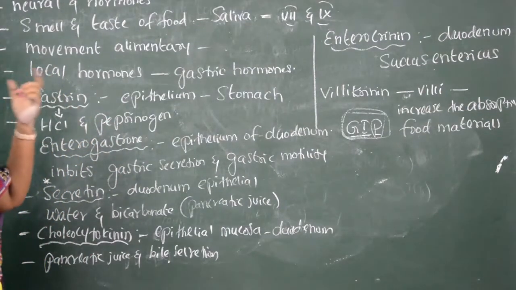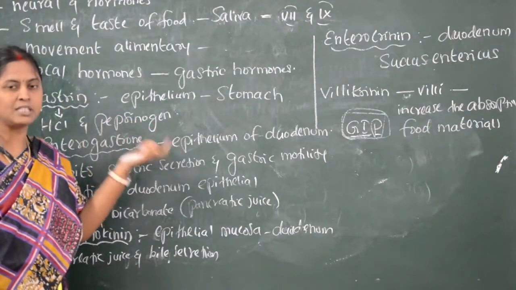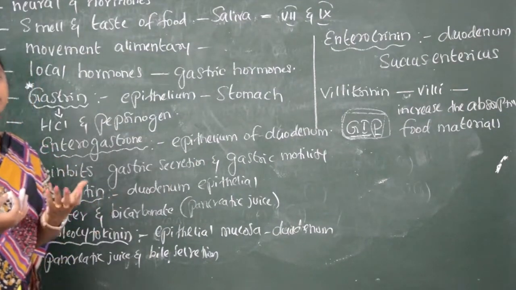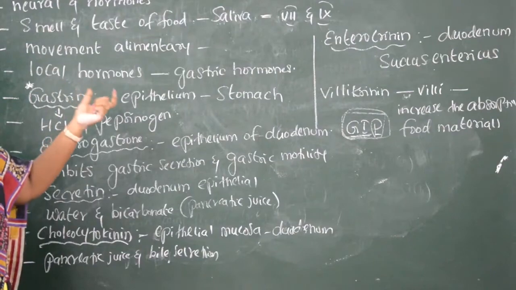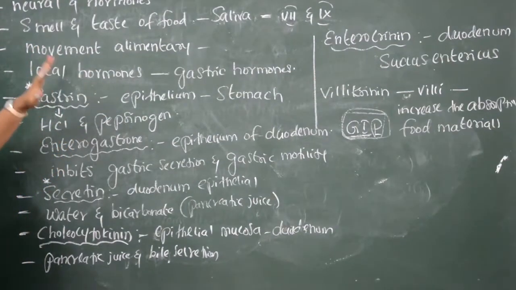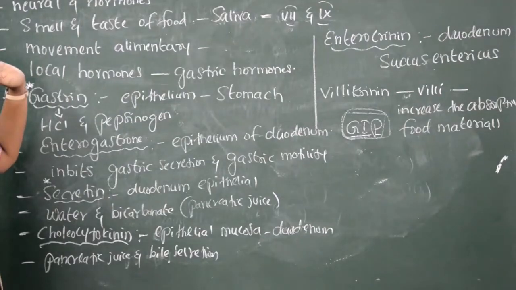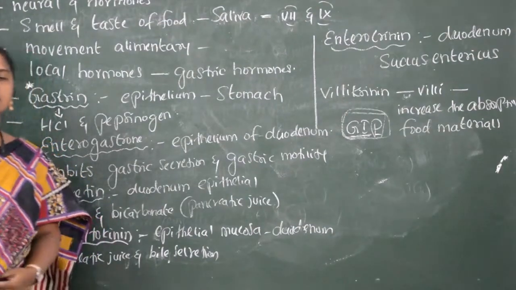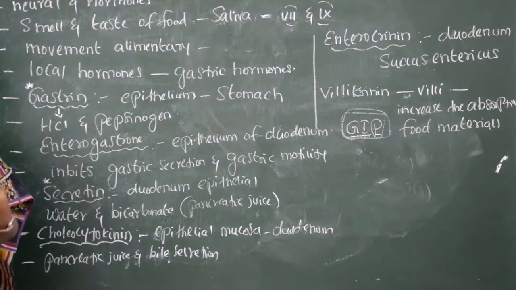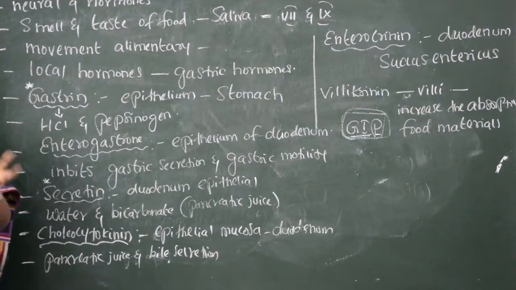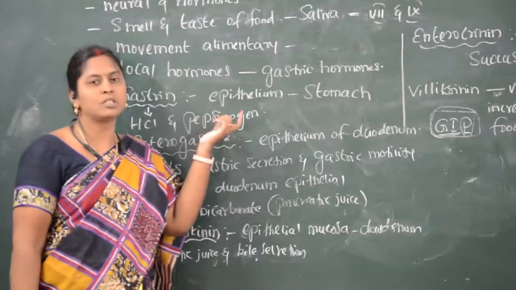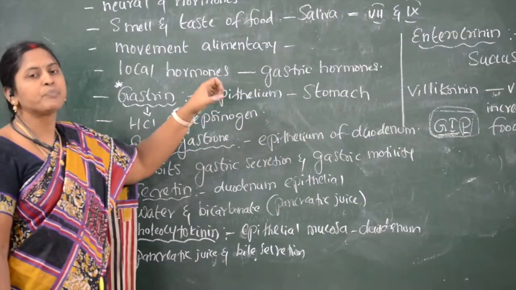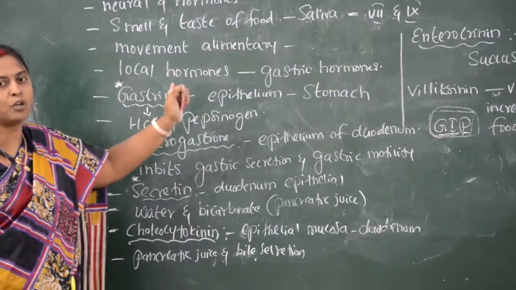So these are the gastrointestinal hormones which are released inside the intestine, which help for the coordination and movement of the intestine for proper functioning or for the digestion of the food materials. Once again, children, the gastrointestinal tract is under the control of neural and hormonal signals, which coordinate the alimentary canal to function in a proper way. There are some local hormones called gastric hormones, which are released inside the alimentary canal itself, which help for the smooth running of the alimentary canal.